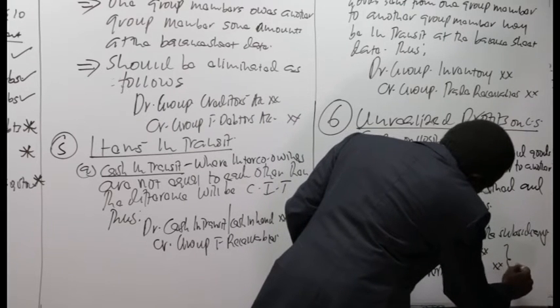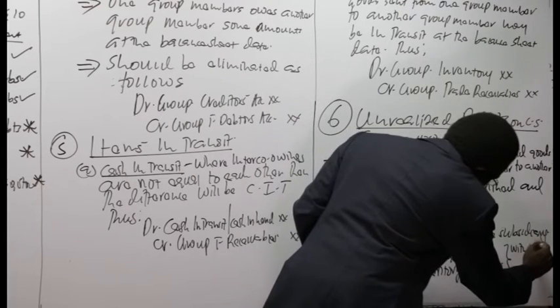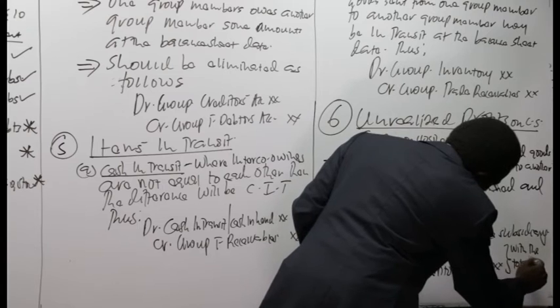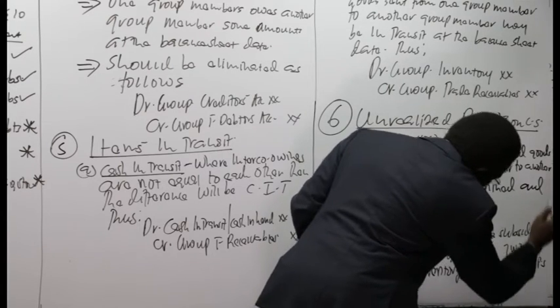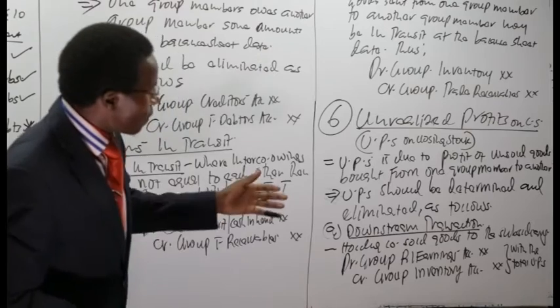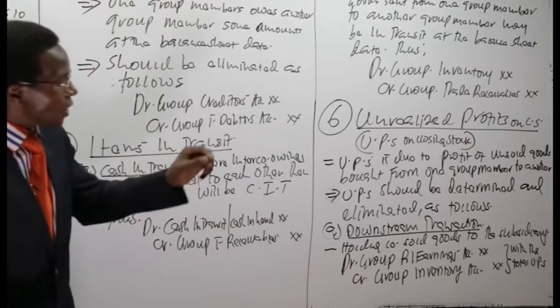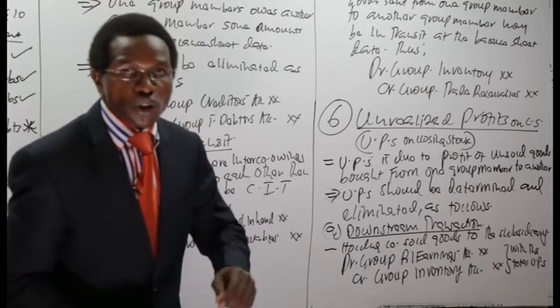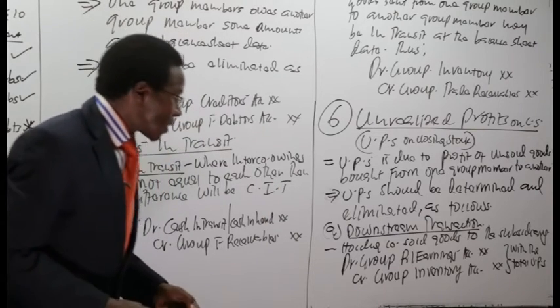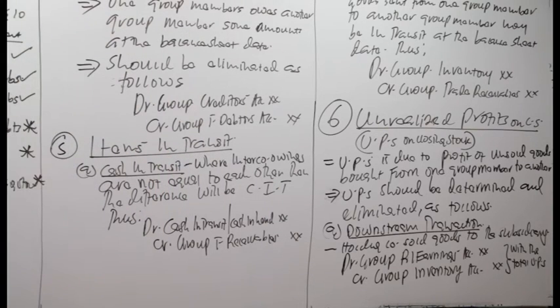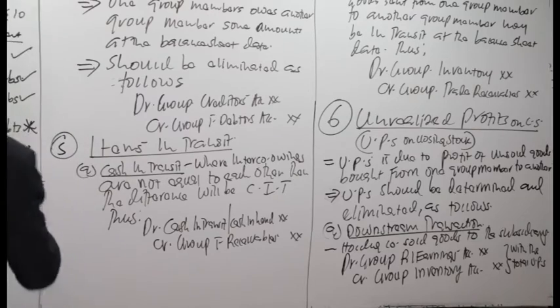Remember, with the total unrealized profits, we are going to debit the group retained earnings. We credit our group inventory with the total unrealized profits. That's in case of a downstream transaction. Now, in case of an upstream transaction,